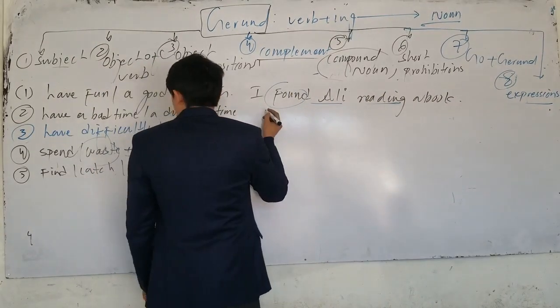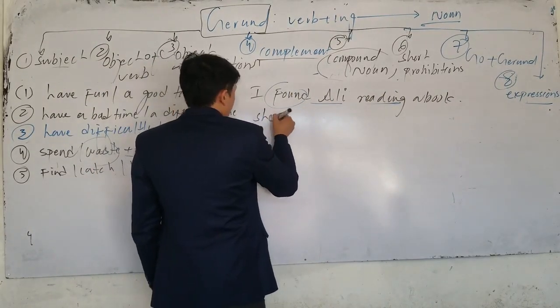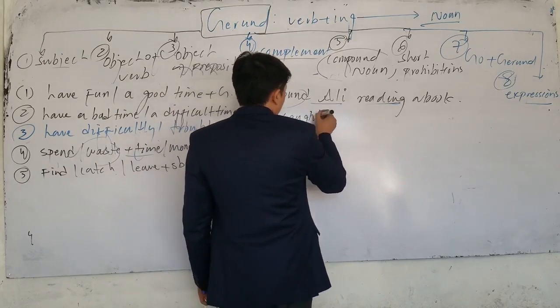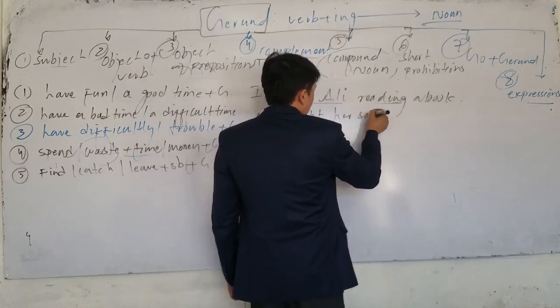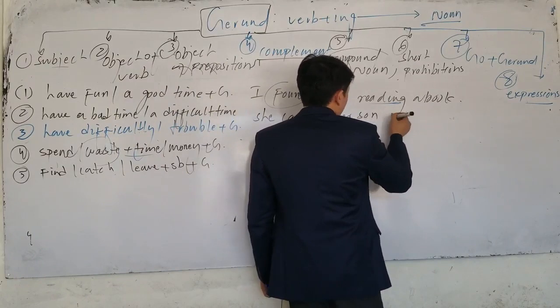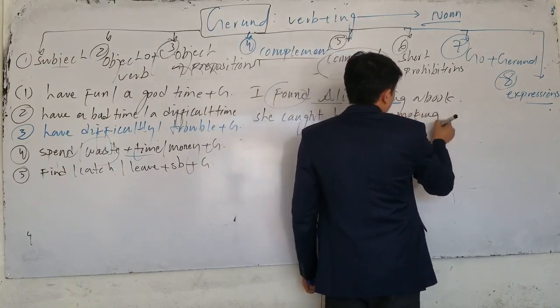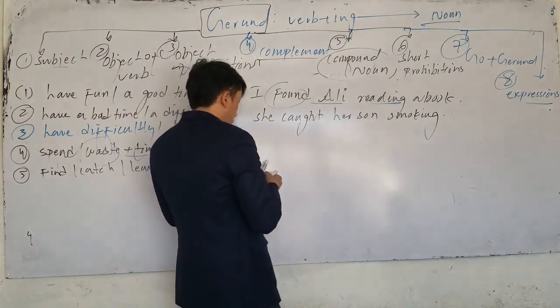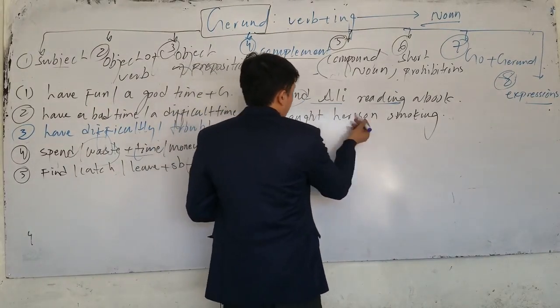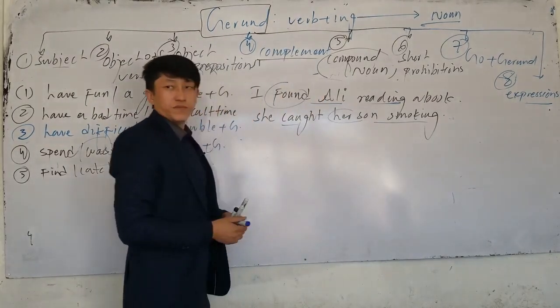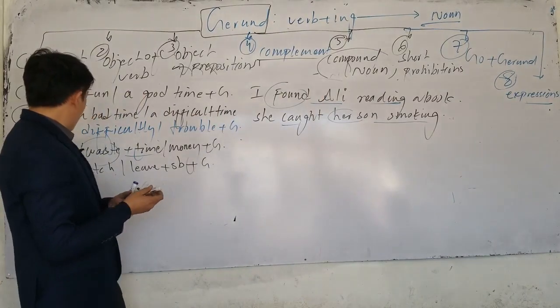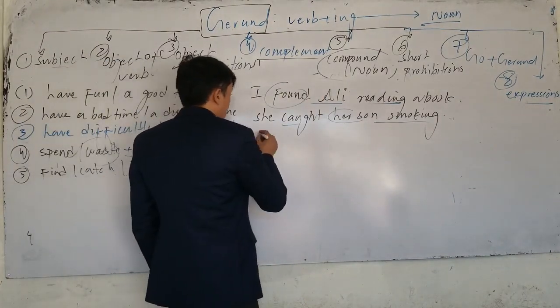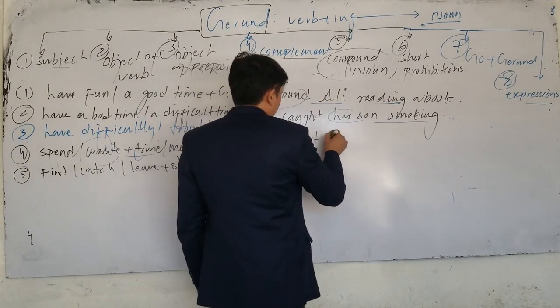Or next one for catch, we can say she caught her son smoking. Which one is gerund here? Smoking. After caught, caught is the past form of what? Catch, somebody, and then we can use what? Gerund.